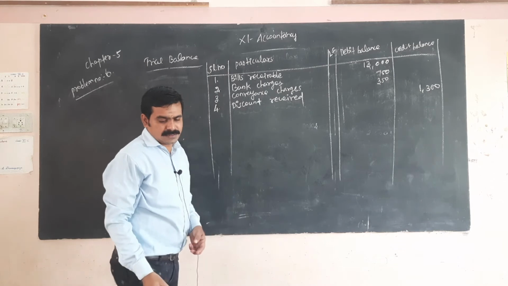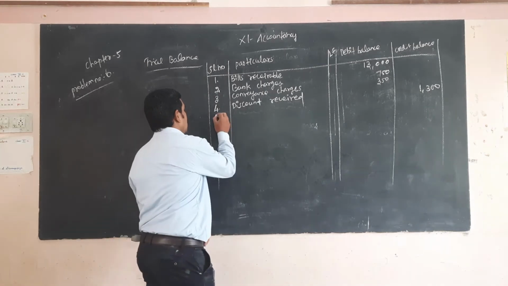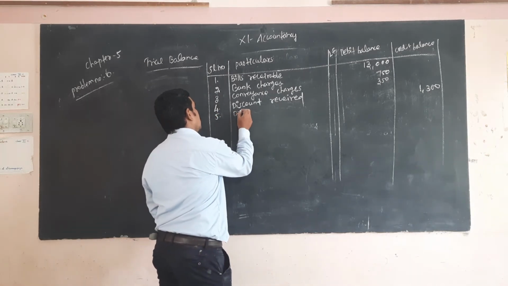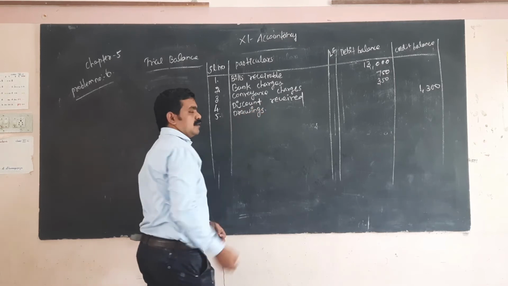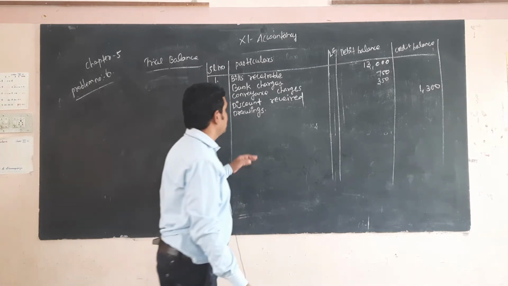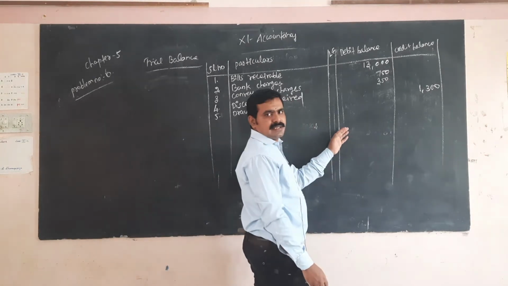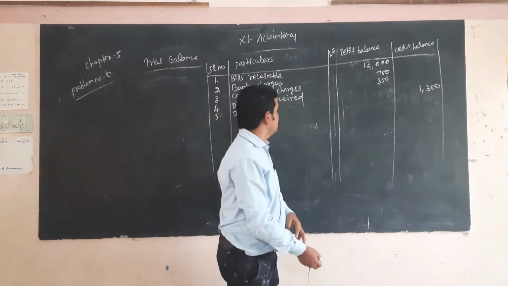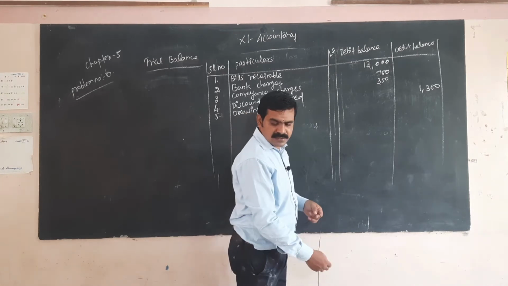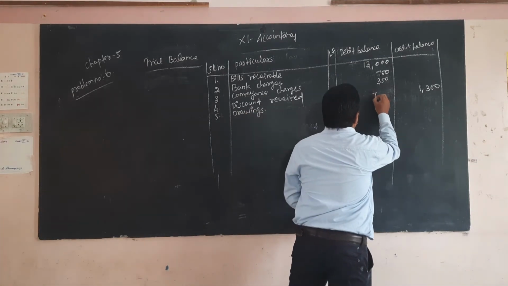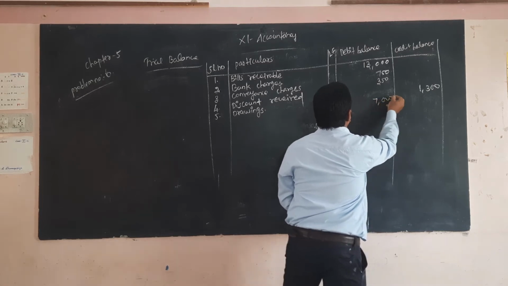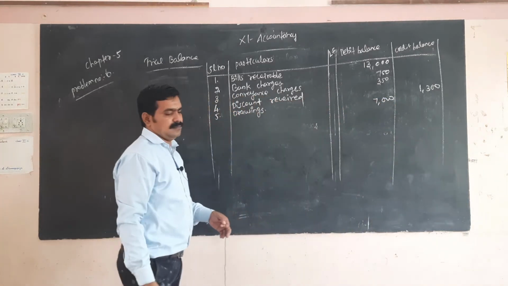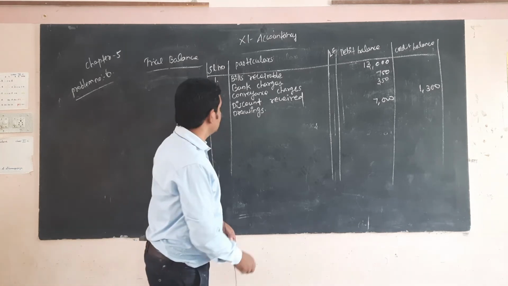Okay, next drawings. Drawings is one of the liabilities, but it is an expense, it comes under the debit side, so the amount is 7,000. Okay, next sundry debtor.